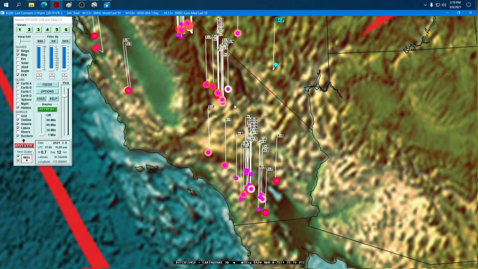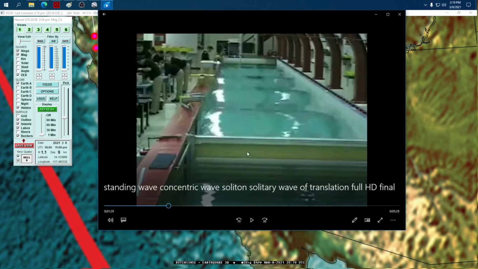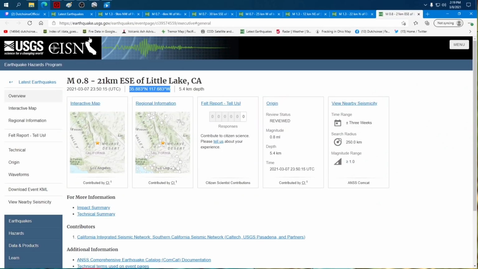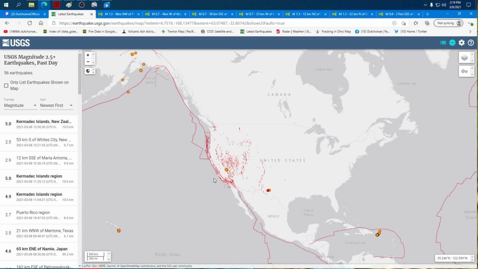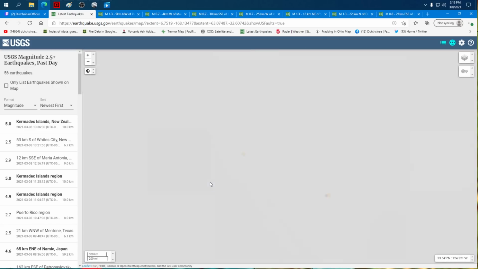Do you see that? It's just small earthquakes, but the spacing is going back to what I showed you in the wave tank again. Same sized earthquakes popping off along through the wave tank, but this wave tank that we're talking about here in Southern California is made up of fault zones. So this whole time we've been talking about the thick red lines around the whole planet containing the earthquakes, right?